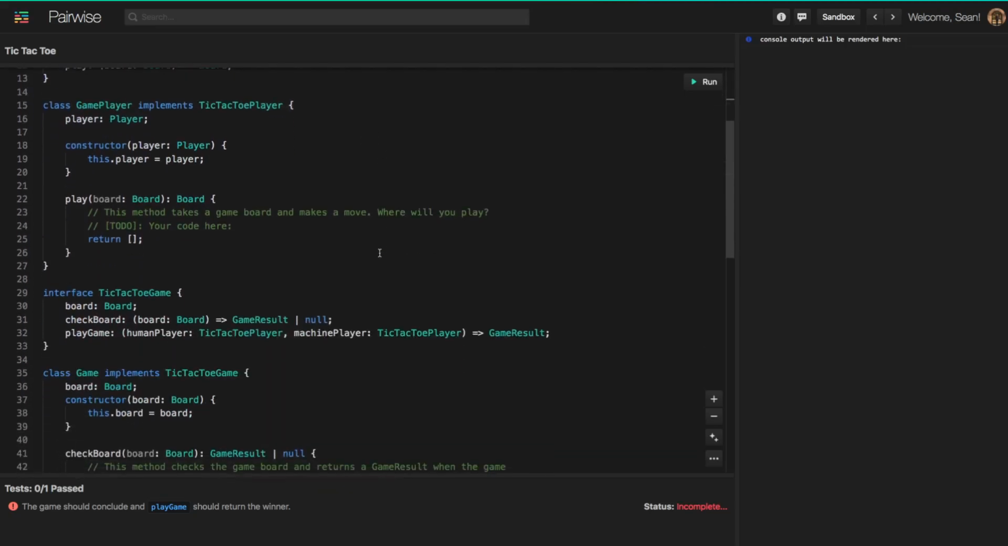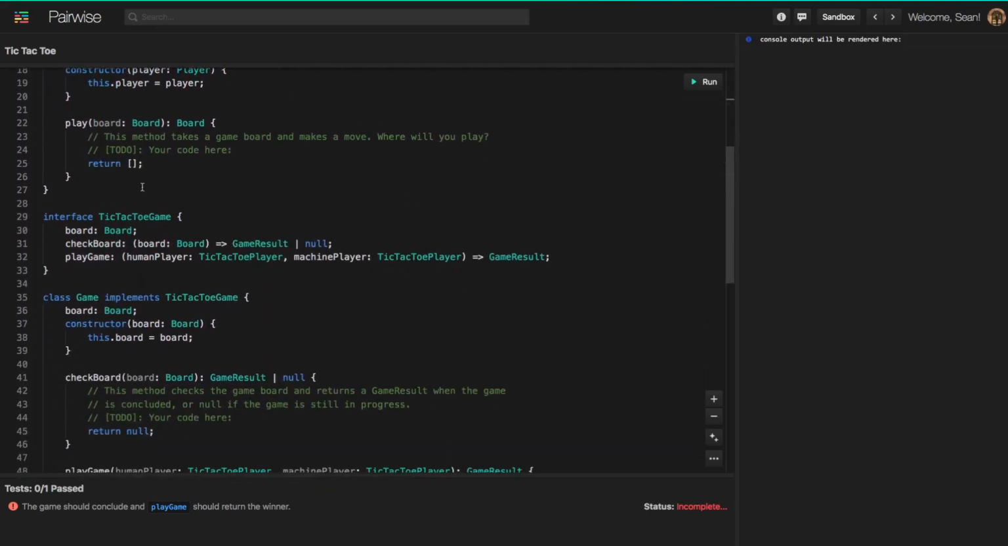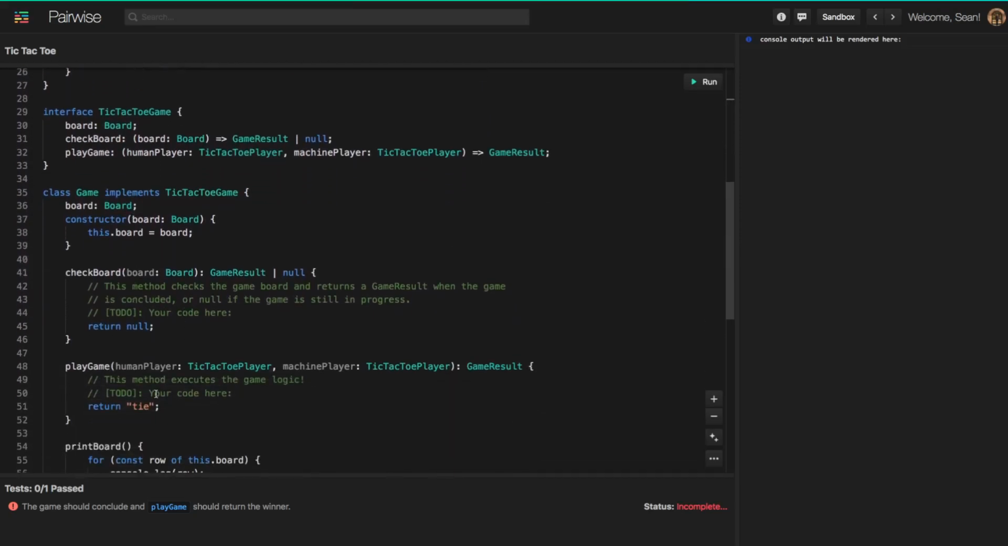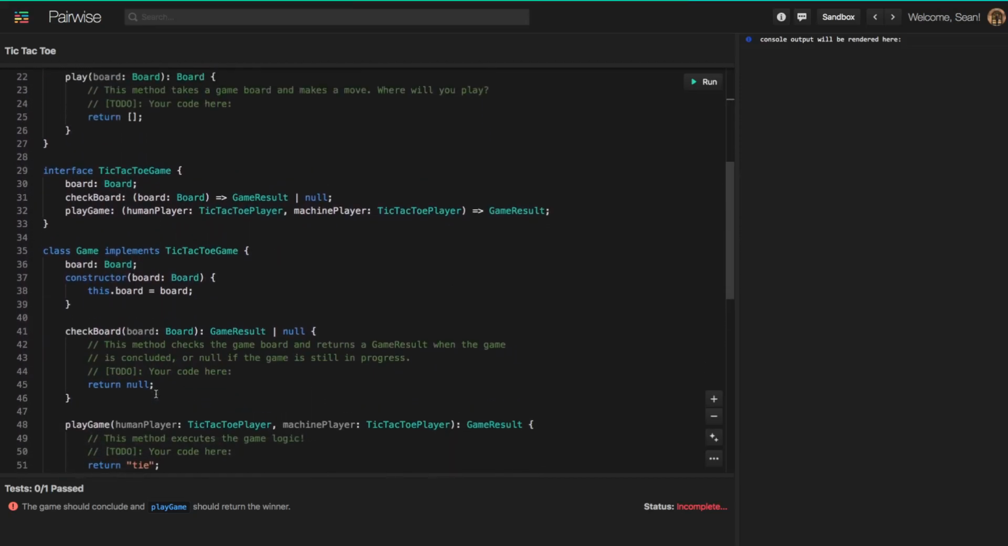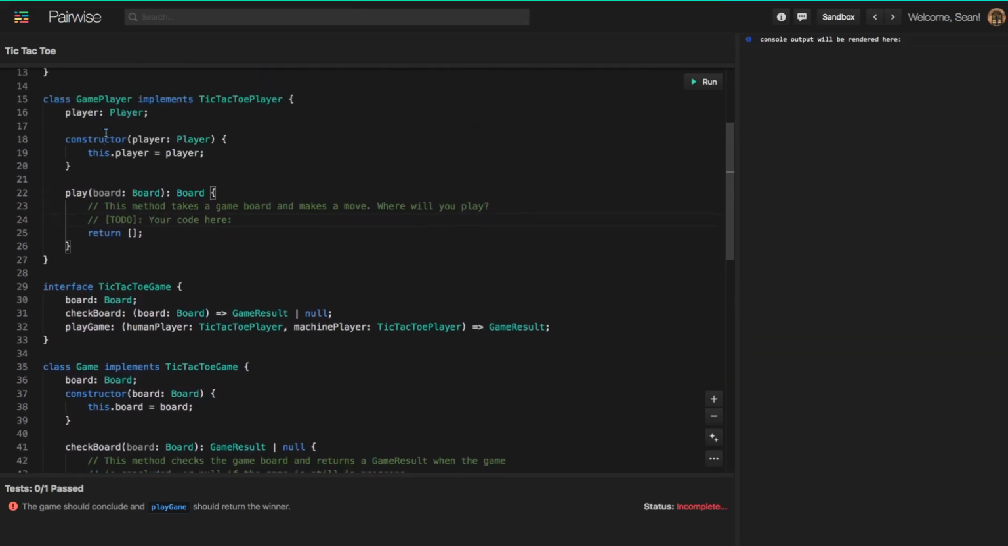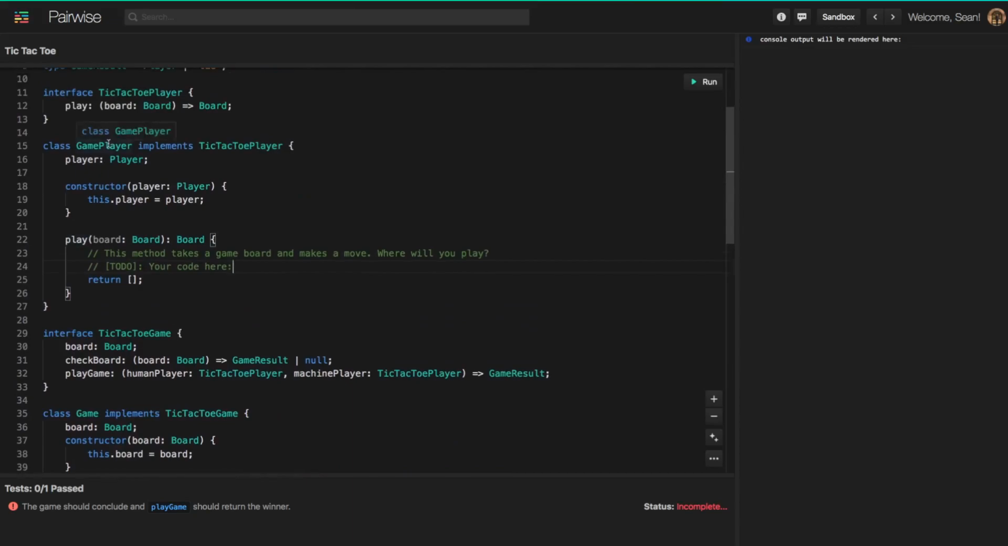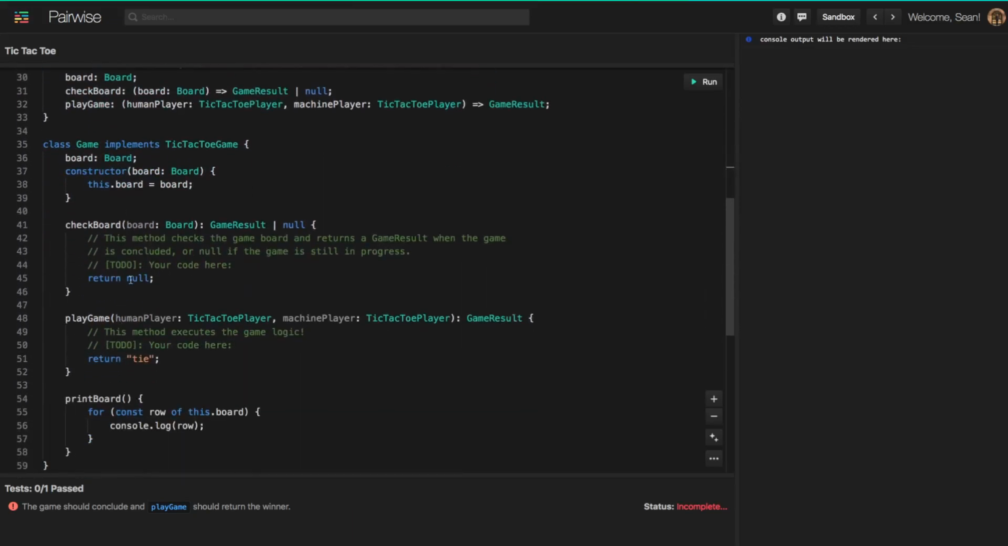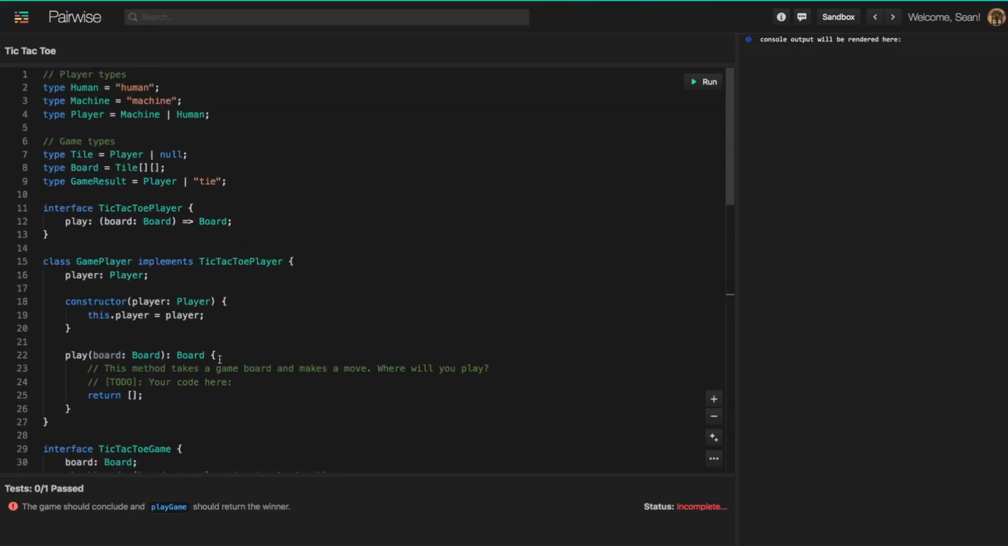For this project, there are a few methods which need to be implemented for this game to work correctly, and we're looking at them here. They're highlighted with these comments. The play method for the game player class is one of them. And in the game class, we have to implement the checkBoard method and the playGame method. So let's start with the play method for the game player class.